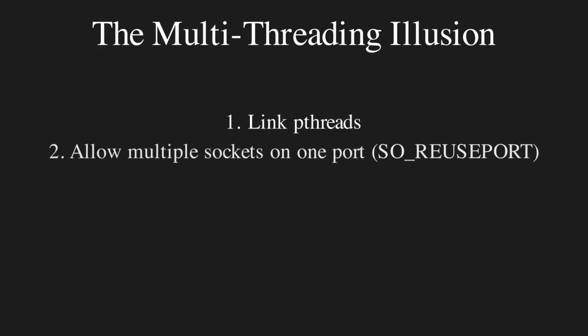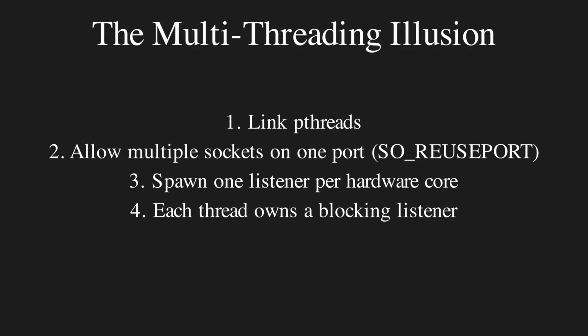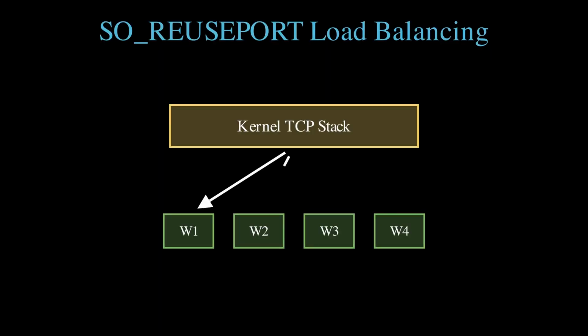Just to backtrack, when my single-threaded server maxed out, the obvious next step was to just add more threads. I linked pthreads and spawned one listener loop for every hardware core on my machine. To make this work, I used the SO_REUSEPORT socket option. This tells the Linux and macOS kernels to allow multiple server sockets to bind to the exact same port. The operating system then automatically load balances incoming connections across our worker threads.